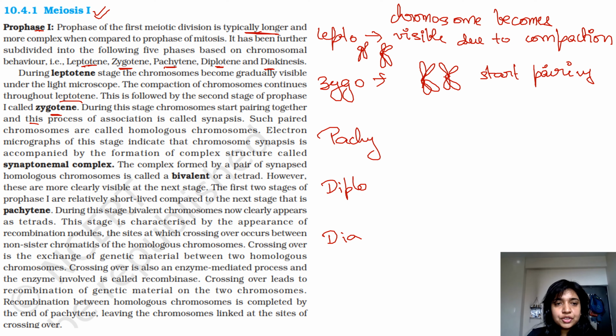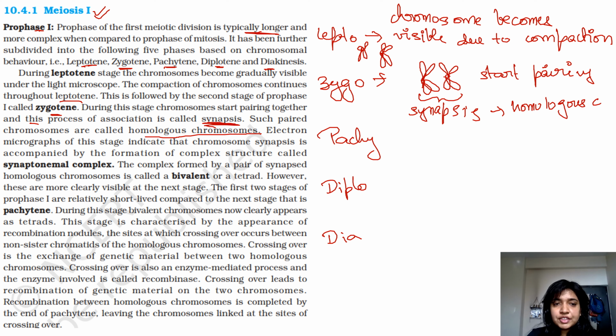This is followed by second stage called zygotene. During this stage, chromosomes start pairing, and this process of association is called synapsis. Such paired chromosomes are called homologous chromosomes.